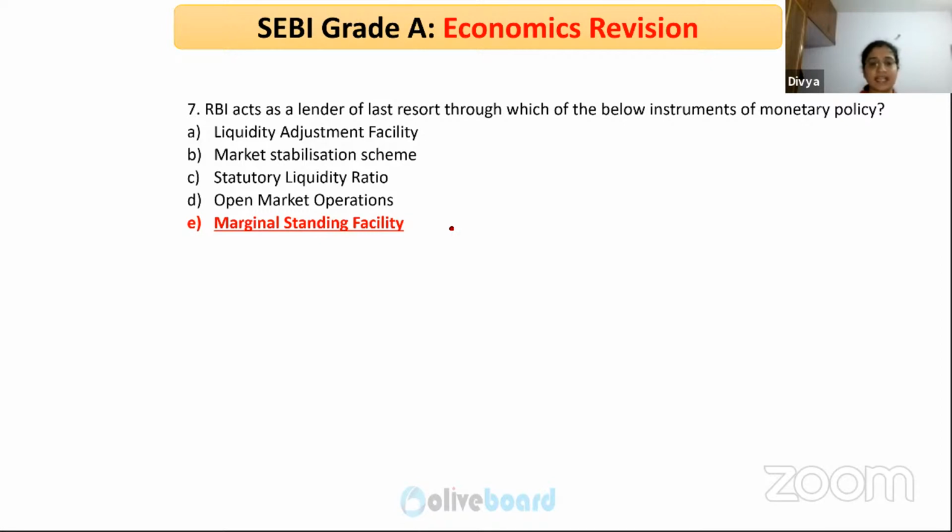So marginal standing facility is over and above the liquidity adjustment facility, because RBI is an apex bank, right? In case of any liquidity difficulty experienced by the commercial banks, they can approach RBI for this marginal standing facility.